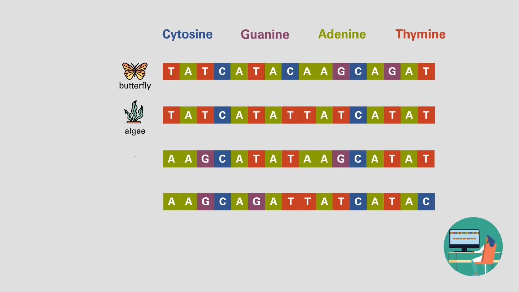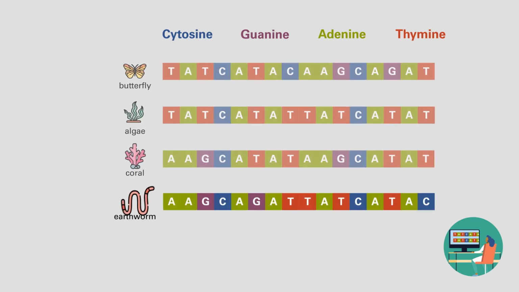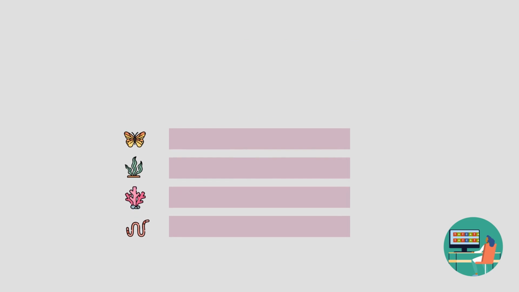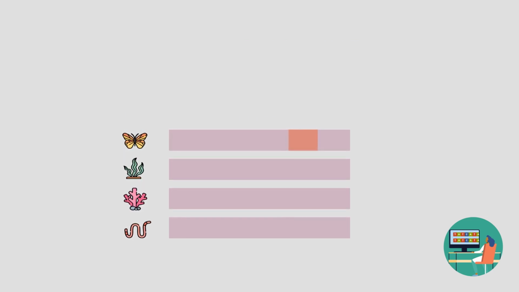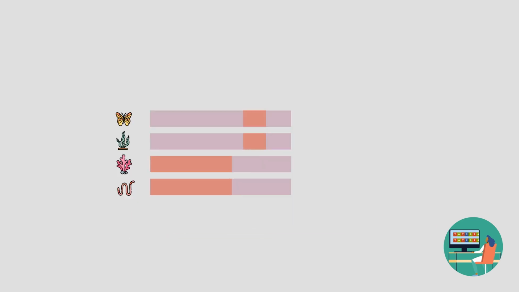These are arranged differently in the genes of each organism. Thus, the DNA sequence of a particular butterfly gene will have a unique combination of these nucleotides, which will be different from, for example, the DNA sequence of an algae, or coral, or an earthworm. These sequences will be more similar to each other the closer the organisms are evolutionarily.